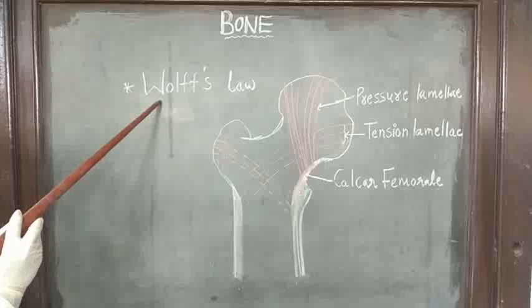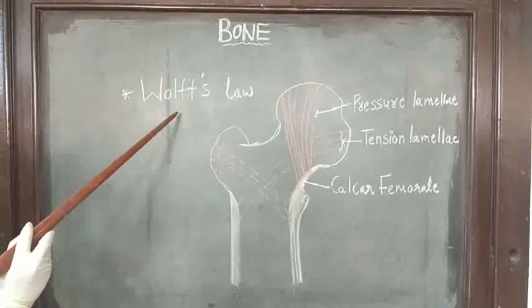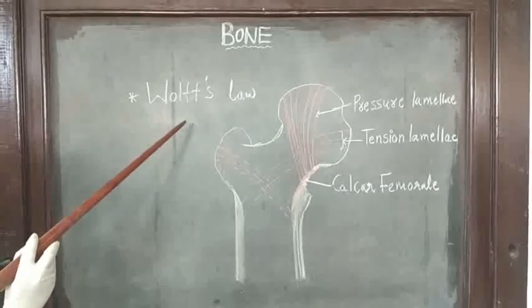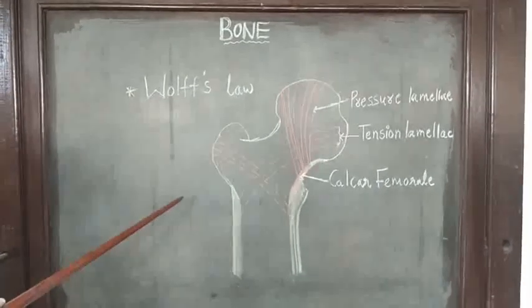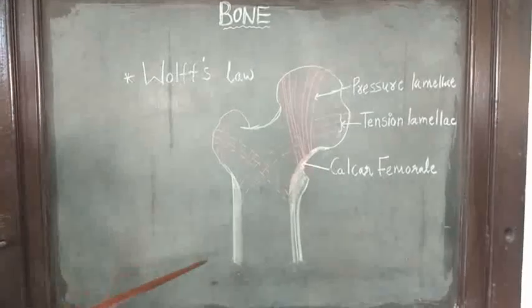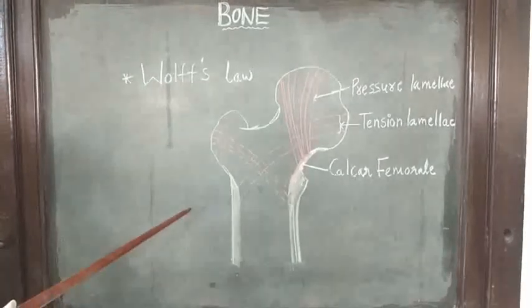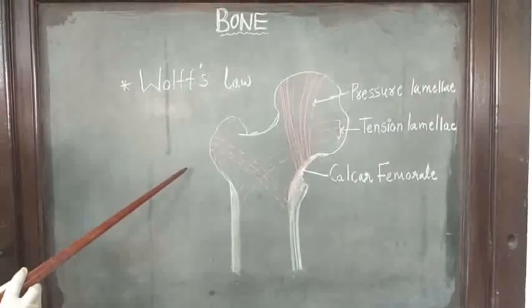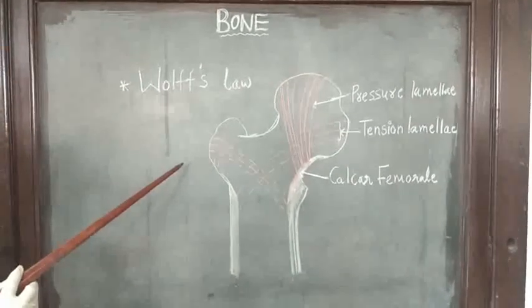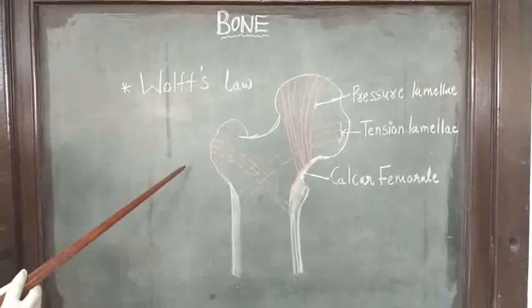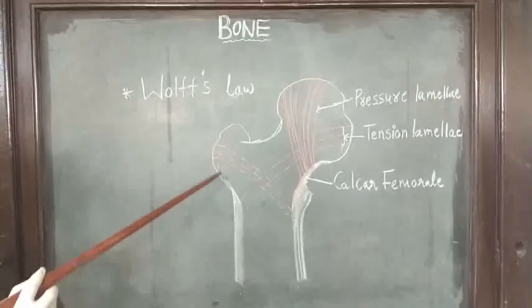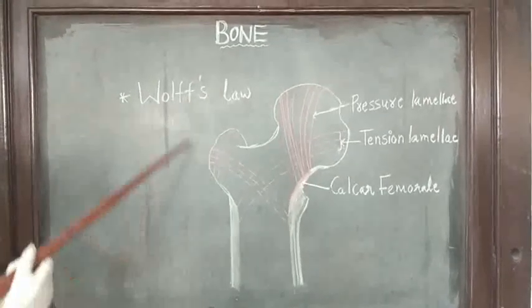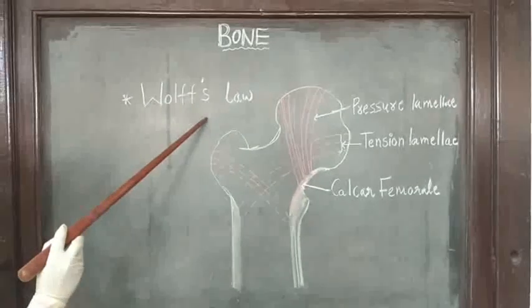Wolff's law, or trajectory theory of Wolff. According to this law, bone formation is directly proportional to stress and strain. There are two types of forces. One is tensile force and another is compressive force. Both forces favor bone formation in appropriate condition. Architecture of the cancellous bone can be demonstrated with the help of Wolff's law.